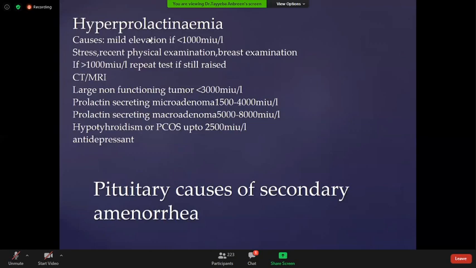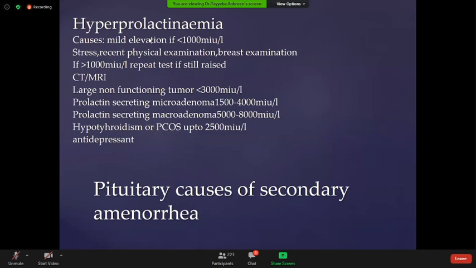What are the pituitary causes of secondary amenorrhea? We discussed the ovarian causes. Now we will discuss the pituitary causes of secondary amenorrhea. Hyperprolactinemia. As prolactin is produced from the pituitary gland, when there is elevation in prolactin, it is called hyperprolactinemia. If there is hyperprolactinemia, it has a negative feedback on the pituitary to secrete FSH and LH, and on the hypothalamus.